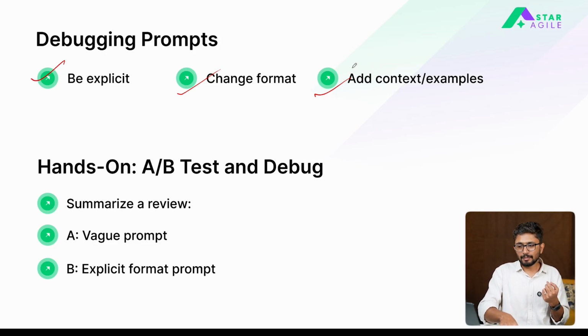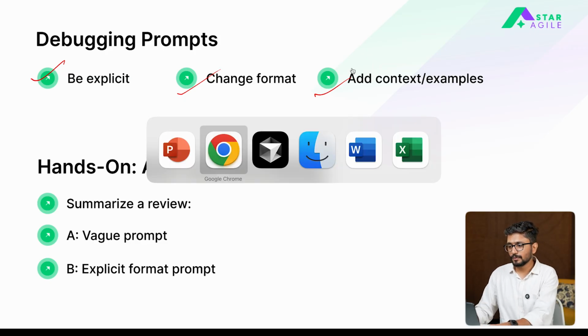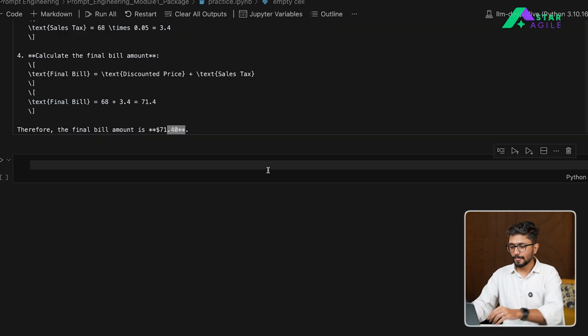So let's do a quick demo on how A/B testing is performed. For the purpose of this demonstration, let's take an example where you get a review about your restaurant, and you want a prompt that can summarize that particular review for your better understanding. So let's create a review first, which you are going to use.